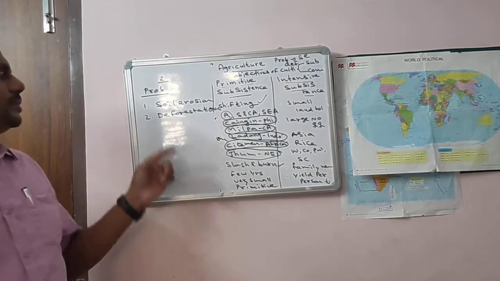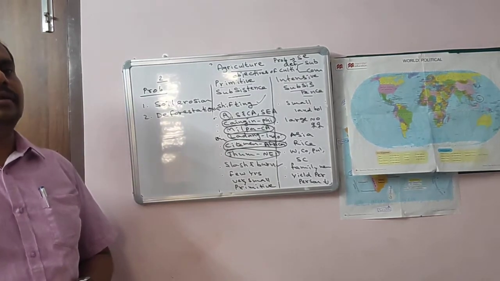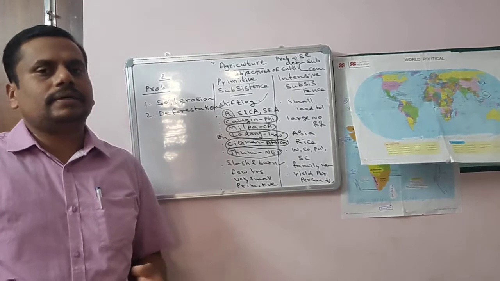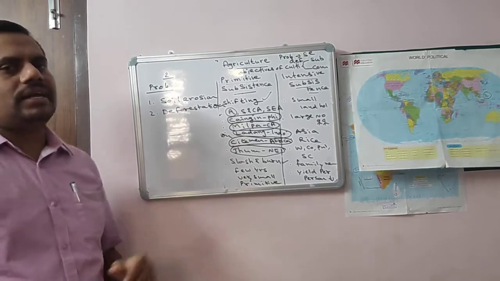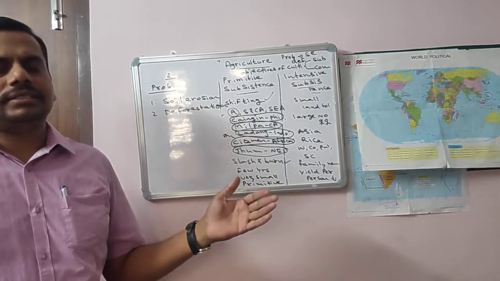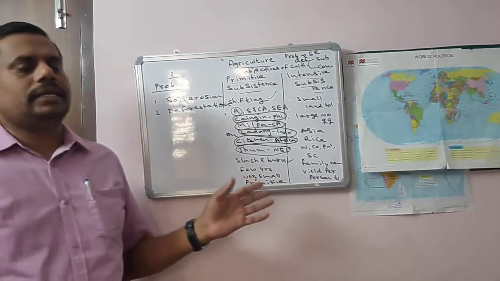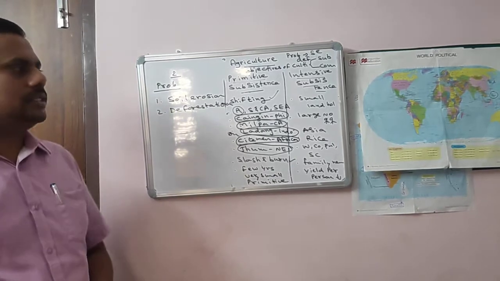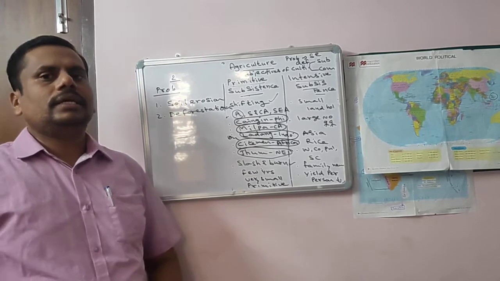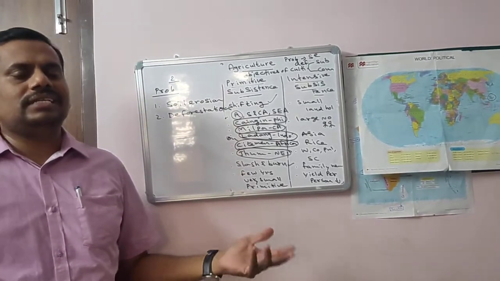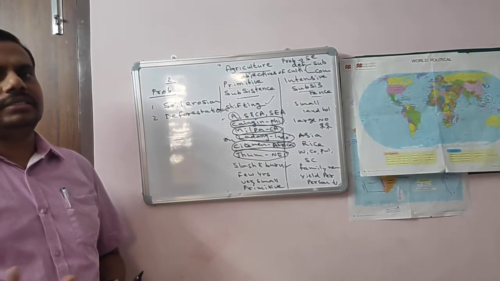Remember, two problems. Soil erosion: whenever you disturb a piece of land which has different kinds of plants, automatically the soil is disturbed and soil erosion takes place. At the same time, deforestation, that is indiscriminate cutting of forests. The indiscriminate cutting of trees is called deforestation. So whenever you clear a certain area, that leads to deforestation. In such a way, we can see the problems of primitive subsistence agriculture, and the soil also loses its natural powers, particularly its fertility.